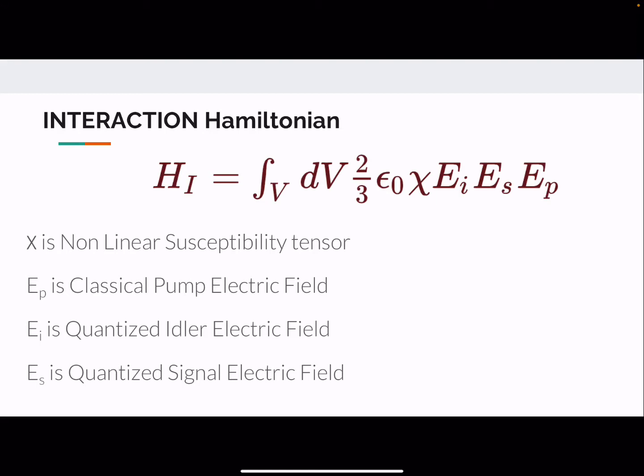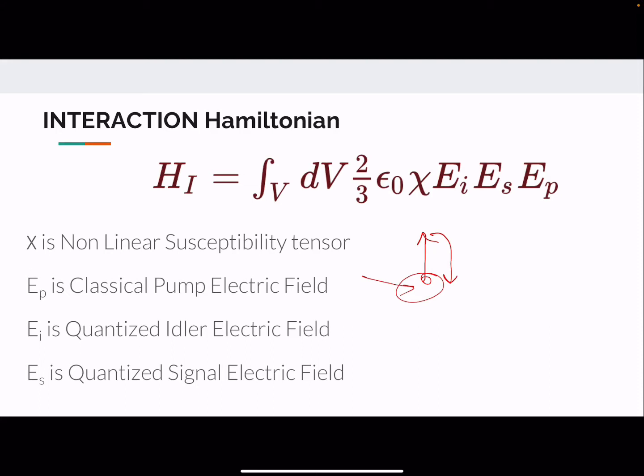But the idler and the signal electric fields have to be quantized because these are being produced by quantum processes occurring within the crystal. That is, the crystal absorbs the pump beam, the atoms are excited, and these idler and signal photons are released only when the atoms de-excite from the higher state to the lower state, and this is a quantum process.